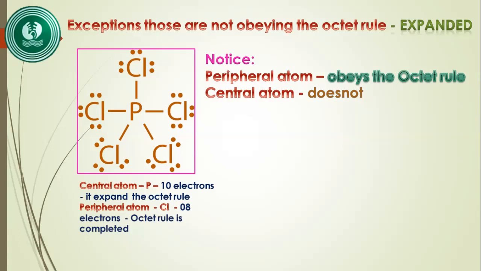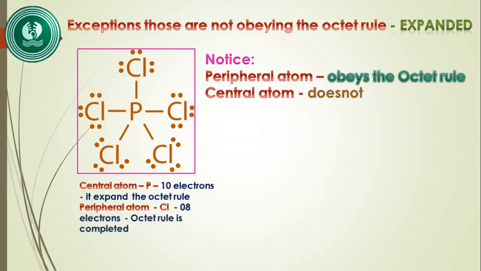And in summary, you notice in the previous slide we learned aluminum chloride and beryllium chloride are electron deficient compounds. And you notice the central atoms don't obey the octet rule. Here also in PCl5, the central atom doesn't obey the octet rule.